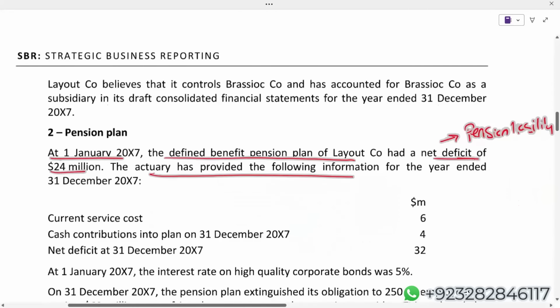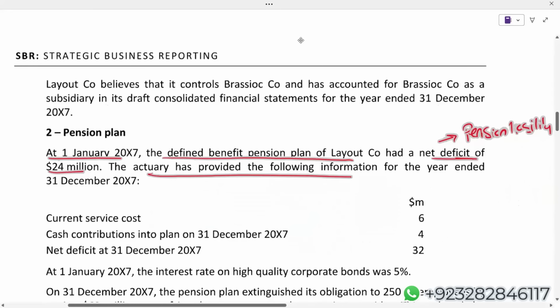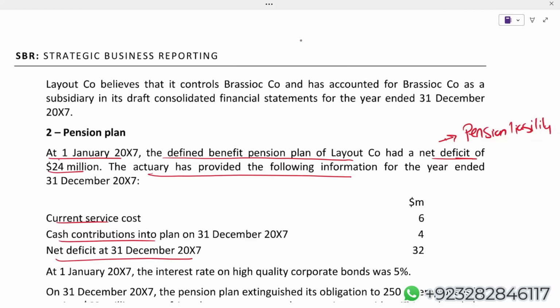We have got current service cost, cash contribution, net deficit. Just a minute, what exactly are they doing? Net deficit at December X7 is 32. January X7, the interest rate on high quality corporate bonds is 5%. Now just listen here.